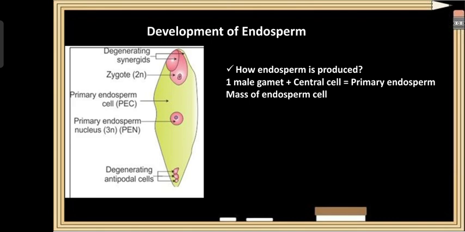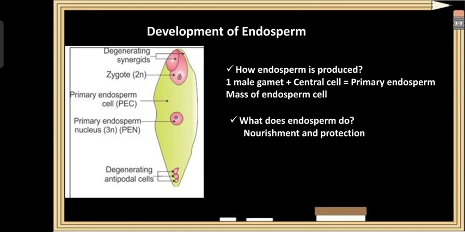So, what does endosperm do? The endosperm provides nourishment to the developing embryo in the seed plant, and it also gives protection to the embryo from mechanical injury. So when is endosperm produced and what is its nature?